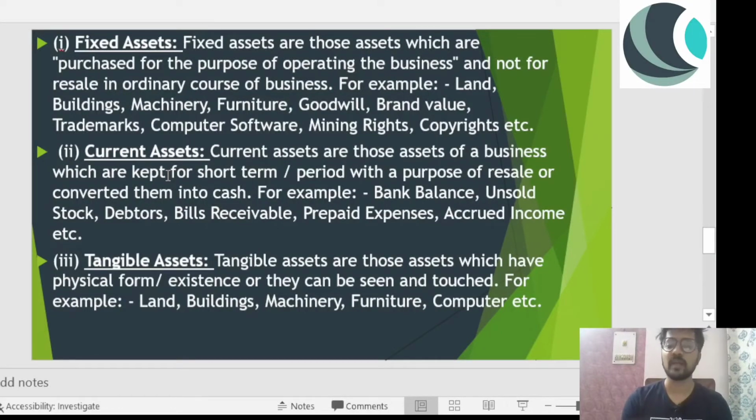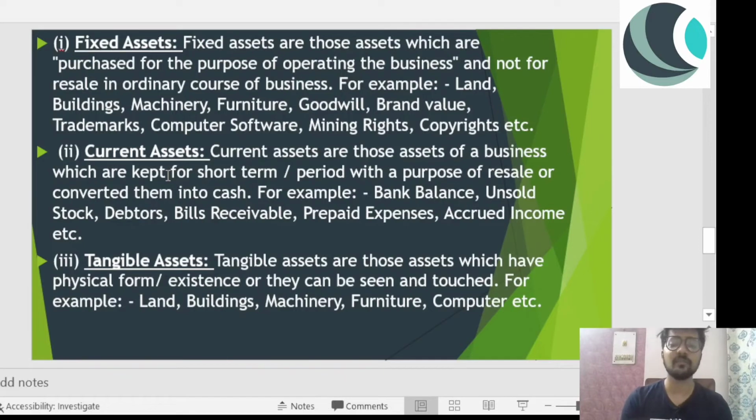For example, your bank balance is a current asset. You can withdraw the money whenever you want to. Unsold stock, if you have any unsold stock, you will definitely want to sell it, even if you have to sell it at a discounted price. Debtors, bills receivable, prepaid expenses, accrued income. Bills receivable is basically money you will be getting after a while, so those are current assets, or else you can discount them from the bank and get the money whenever you want. So these are fixed asset and current asset.